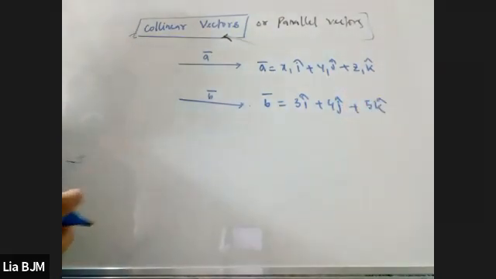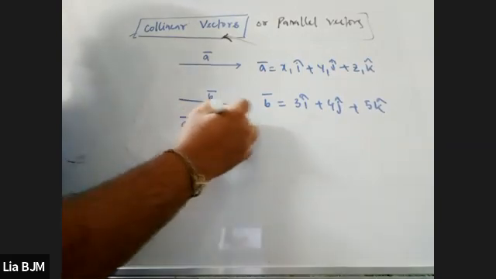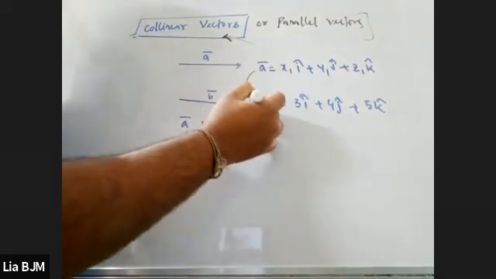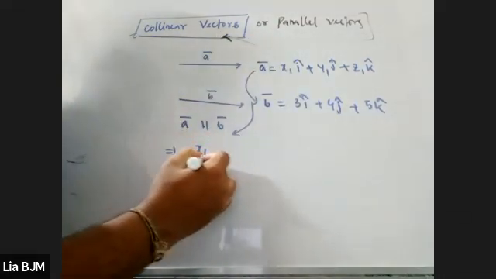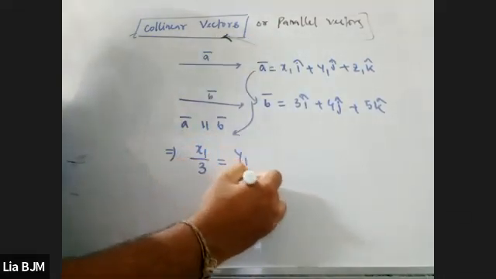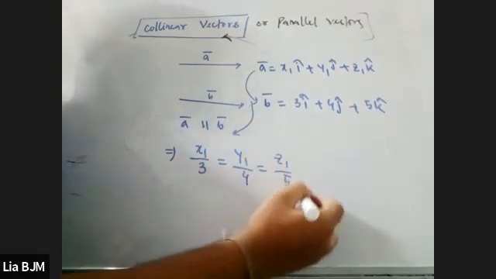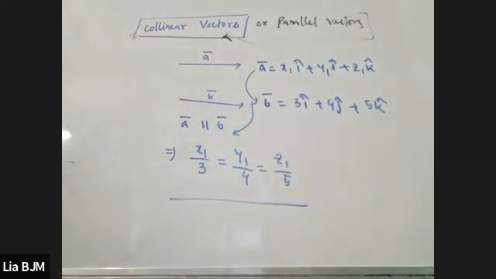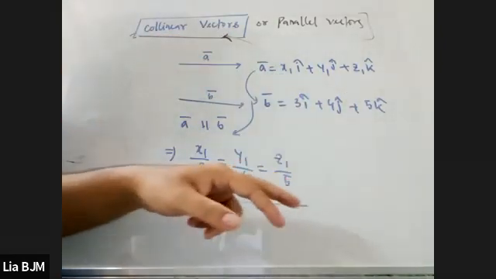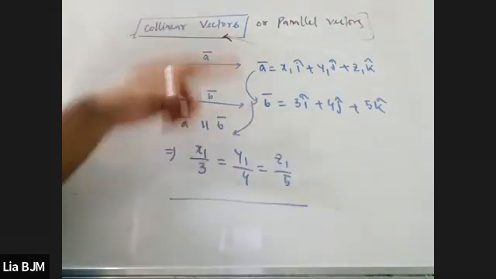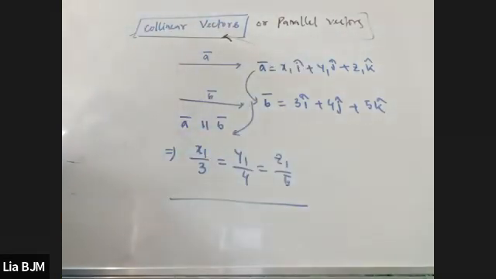If A vector is parallel to B vector, then we can write x1 by 3 equals y1 by 4 equals z1 by 5. That means they are parallel, so their corresponding ratios are proportionate. Is it understandable to you or not?